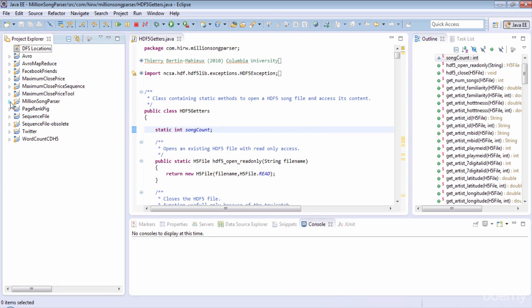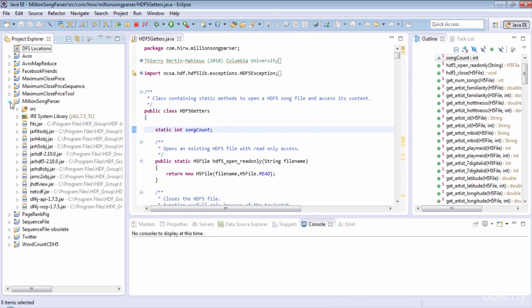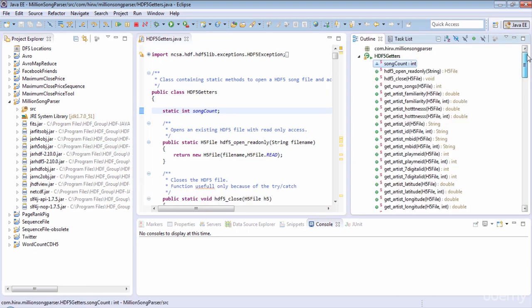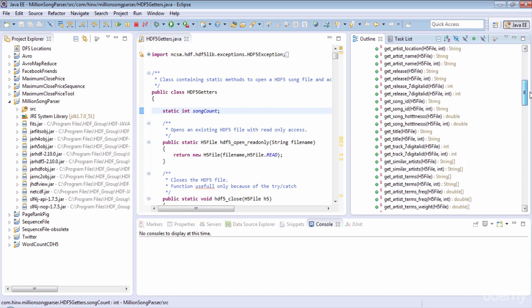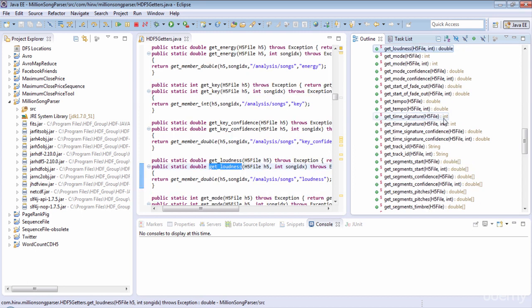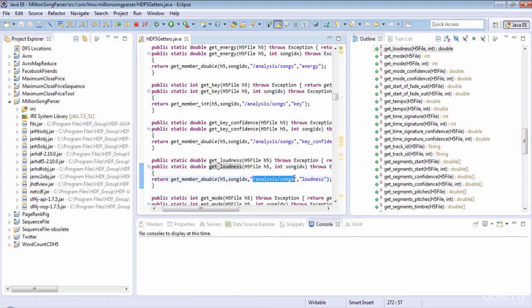So I have a project in my workspace called Million Song Parser. First, look at the class path. We have included several HDF5 related jars in the class path. Now to the program. The program has several methods to extract specific information from the dataset. As you can see, for song hotness, we can call the getSongHotness method. Since the format is hierarchical data format, the information about the songs is under /metadata/songs. Any kind of audio analysis information, loudness for instance, is under /analysis/songs.